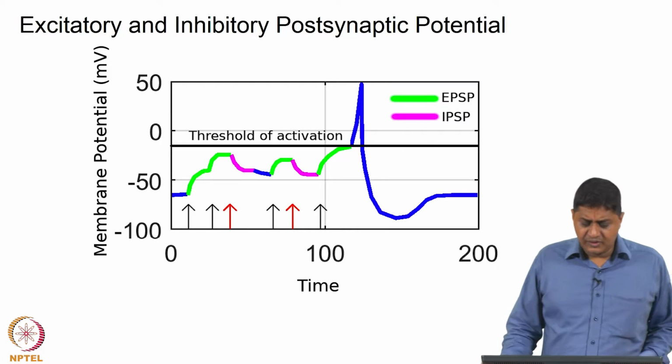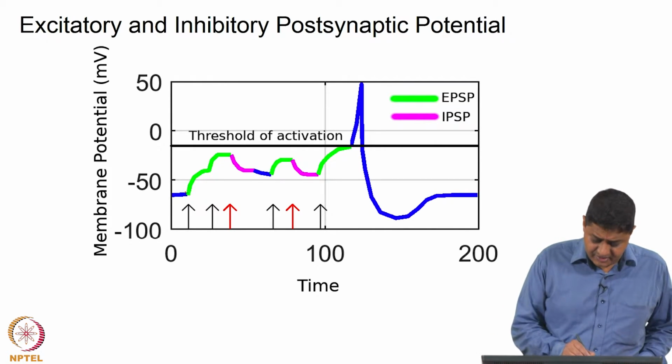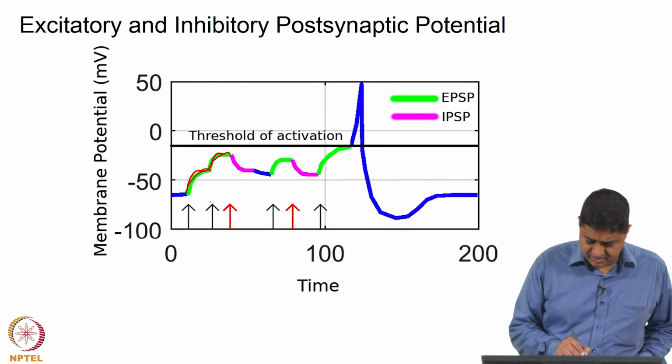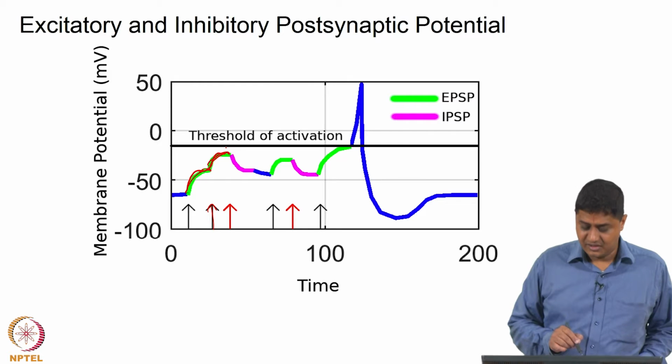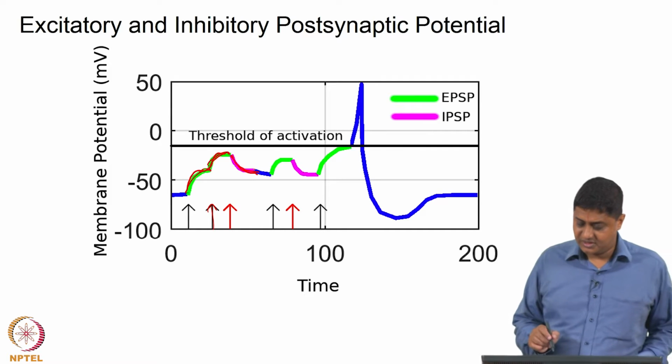Now, what could happen at the postsynaptic cell? If multiple excitations come one after the other in time, this causes an excitatory postsynaptic potential and another excitatory stimulus causes another excitatory postsynaptic potential. Suppose following that you have an inhibitory stimulus that causes an inhibitory postsynaptic potential.